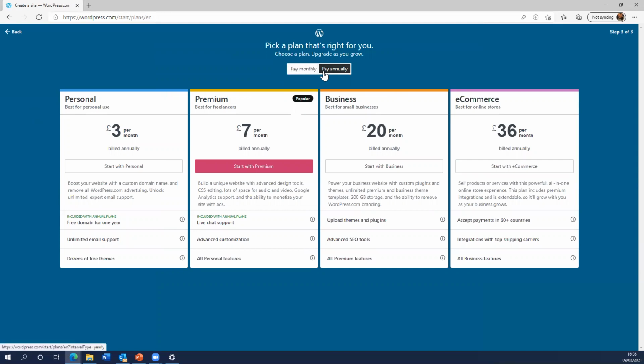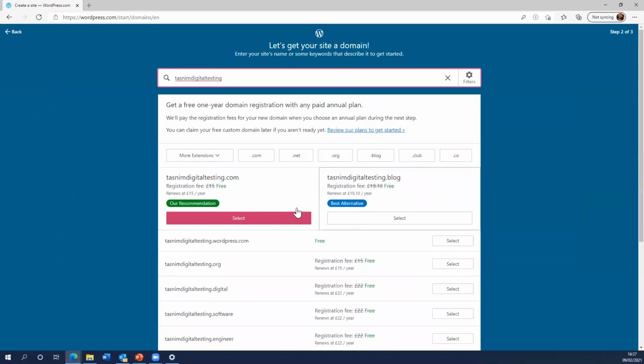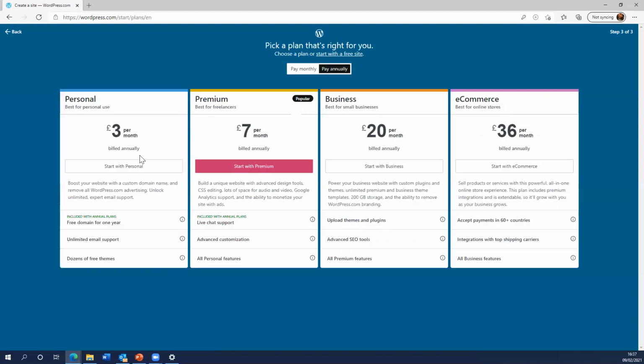You can pay monthly, you can pay annually. You may choose whether it's a business profile, a premium profile, which has more features available, and there are also business options as well. For testing purposes, I'm just going to go ahead with the WordPress.com one.